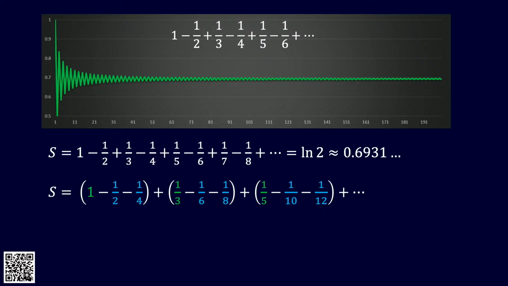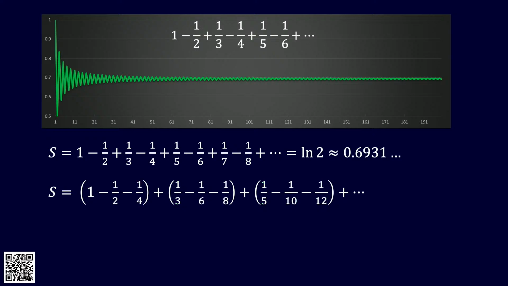The first term that I'm highlighting in green is 1 over the odd numbers. So in the original ordering, it's 1 minus a half plus a third minus a quarter plus a fifth. So we're adding all the 1 over odds, and you can see that they appear at the beginning of each of these brackets. So you've got 1 plus a third plus a fifth plus a seventh, and so on. And then the other 2 terms are the 1 over even numbers, just in the original order, but we're putting them in pairs. So minus a half minus a quarter in the first bracket, minus a sixth minus an eighth, minus a tenth minus a 12th, and so on. So we have got everybody.